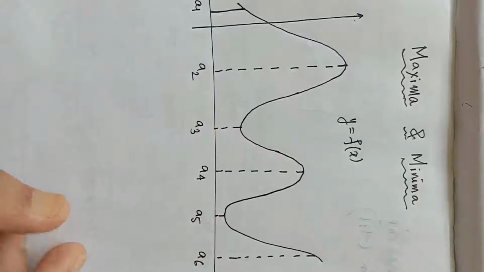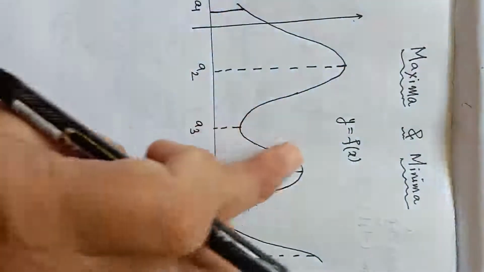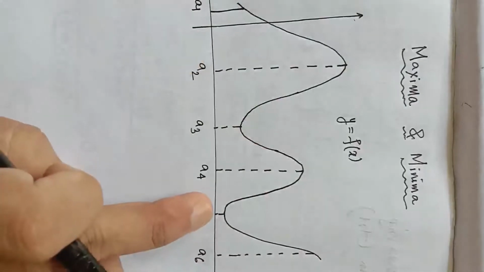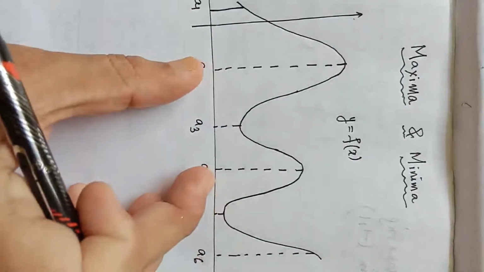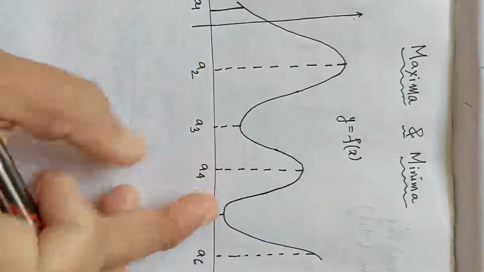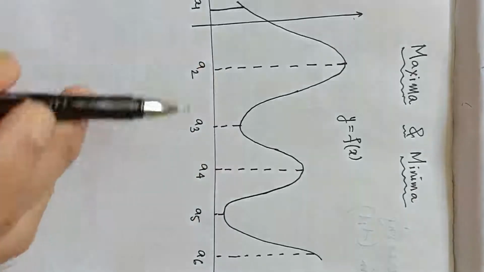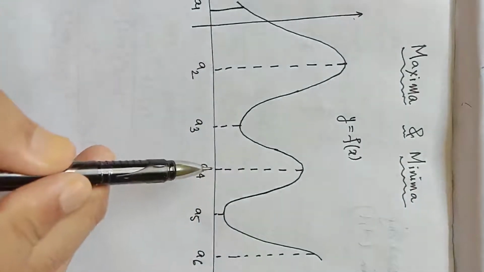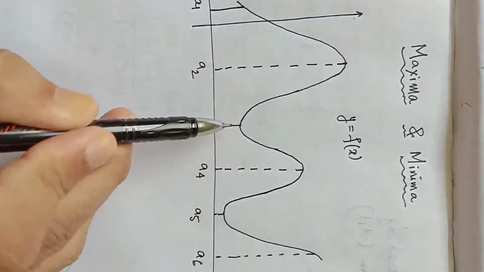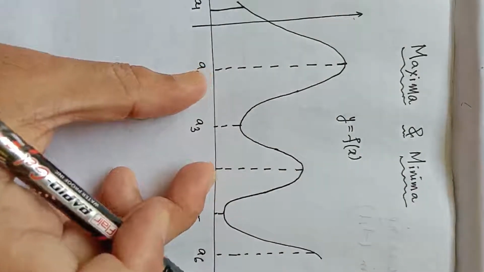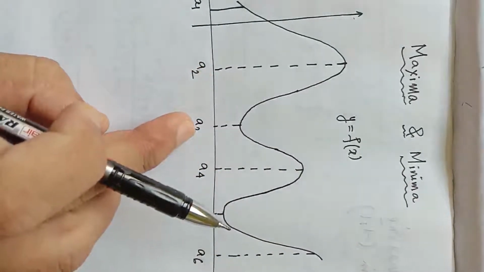Similarly, if we consider the whole graph, then this is the minimum value. The function has a minimum value. This is the least value of the function. But if we consider this interval only, a2 to a4, in this interval the function has a minimum value. In between a2 and a4, the function has a minimum value at x equal to a3. We say the function has a local minima at x equal to a3.